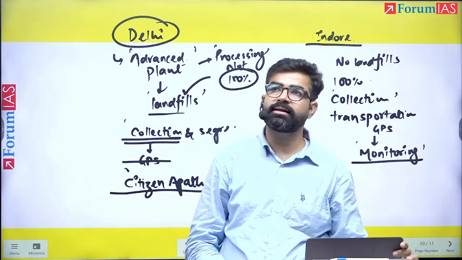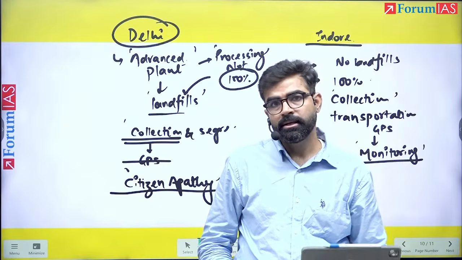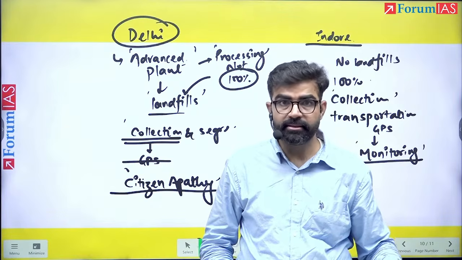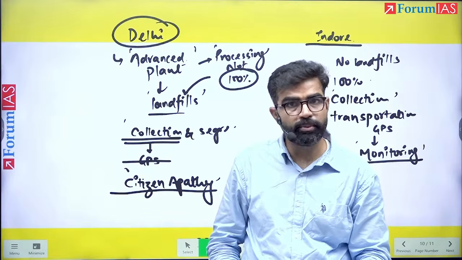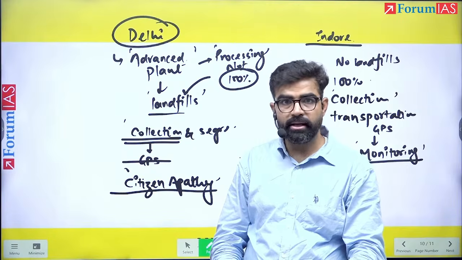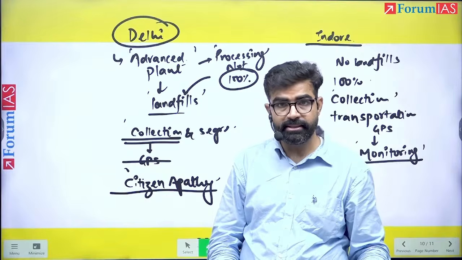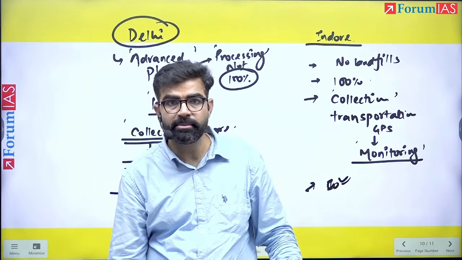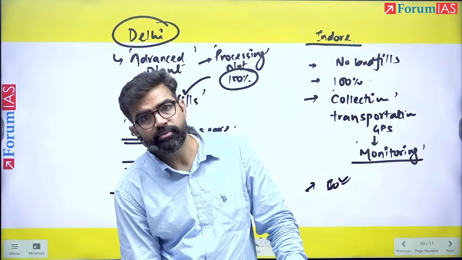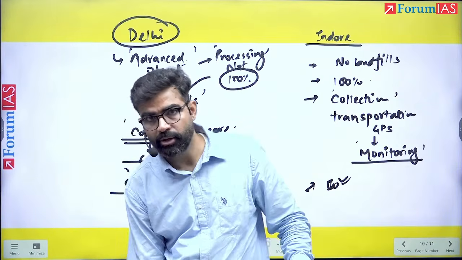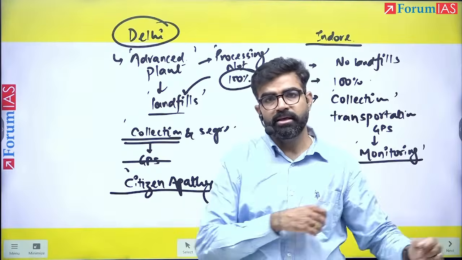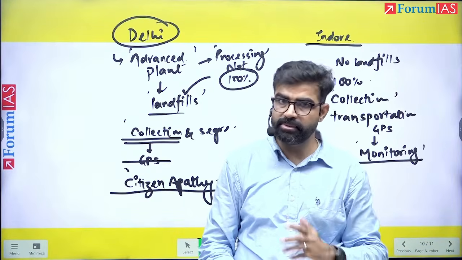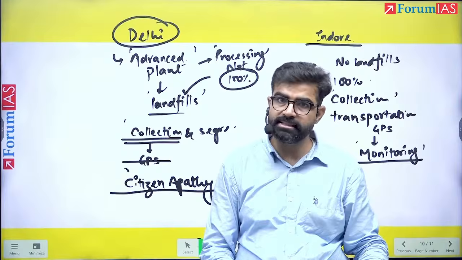And at the end you can highlight, in solid waste management, considering the World Bank's What a Waste 2.0 report, India may experience a lot more difficulties if waste creation is going to double by 2050. Therefore, we need to work on all these problems that we have highlighted. Giving the example of Indore as a case study is also possible.